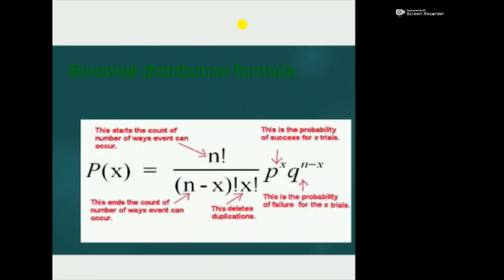Here, this is the binomial distribution formula, that is P(x) is equal to n factorial divided by (n minus x) factorial times x factorial, times p raised to x times q raised to n minus x, where n states the count of the number of ways an event can occur, and x deletes duplications. P is the probability of success for x trials, and Q is the probability of failure for the x trials.